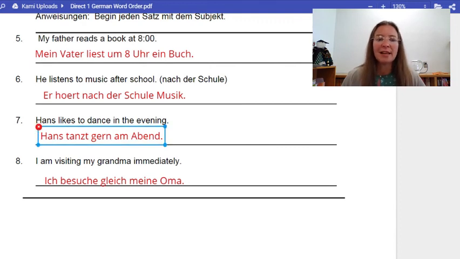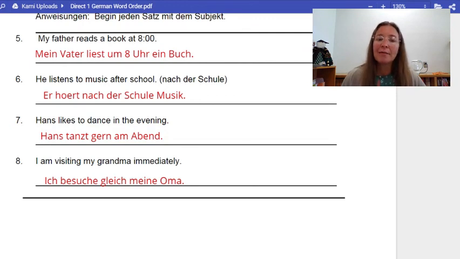Nummer 7. Hans likes to dance in the evening. Okay, Hans stays Hans. And tanzt is my verb, subject verb. And the gern is an adverb. And that is going to go before my time element. Okay, Hans tanzt gern. Hans, you could say, likes to dance or gladly dances. And am Abend is the way to say in the evening. So in this sentence, it actually is at the end of the sentence, the time element. But that's because there's no leftovers. He's not going to dance the school or dance the dog. He's just dancing, okay? So Hans tanzt gern am Abend. You try it. Hans tanzt gern am Abend. Sehr gut.